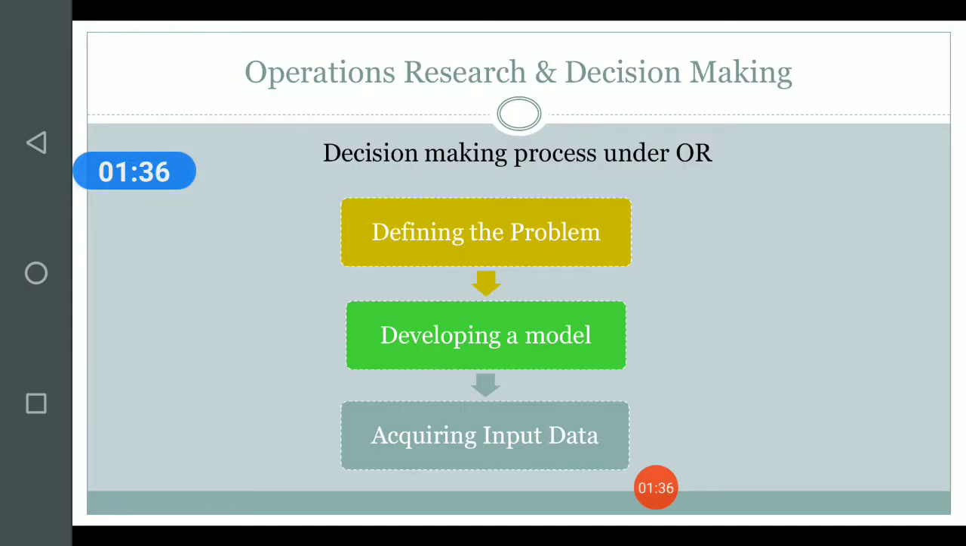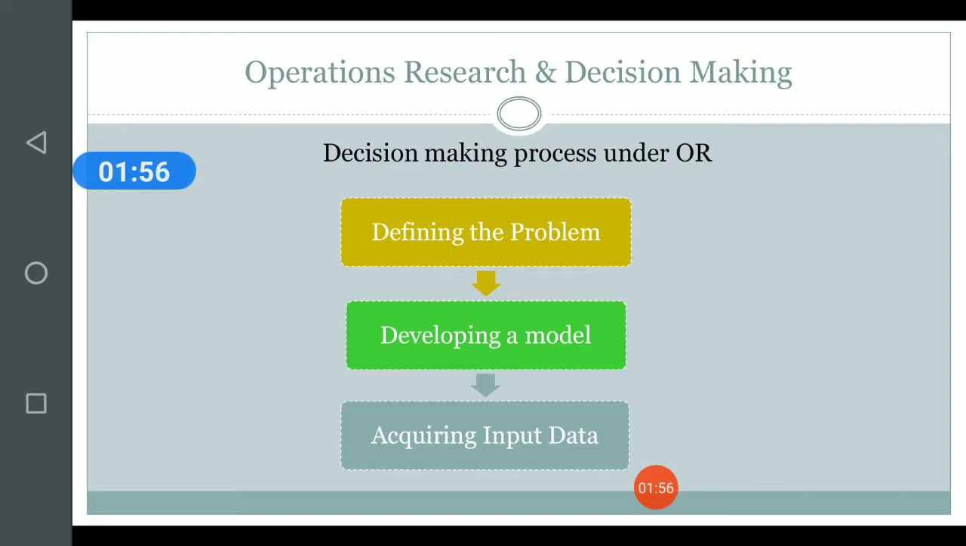Now, the next topic is the role of operations research in decision making. It can also be said the relationship between OR and decision making. This can be better understood by looking at the decision making process under operations research.